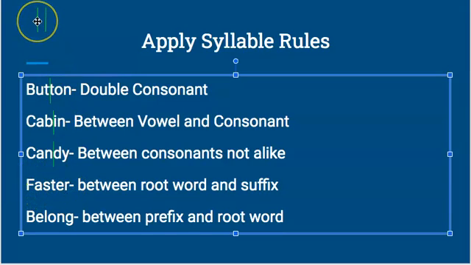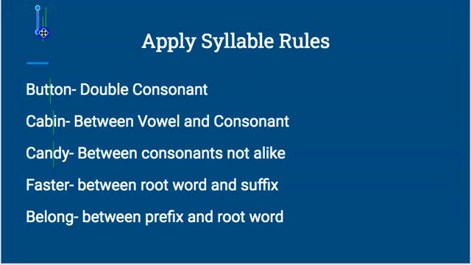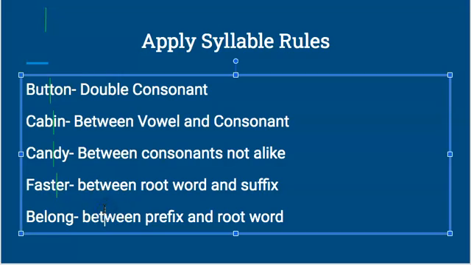All right, the word faster, it follows between the root word and suffix. So the root word is fast, and the suffix is -er. So that is where you're going to divide it. So you'd say fast-er. So it'd be two syllables.